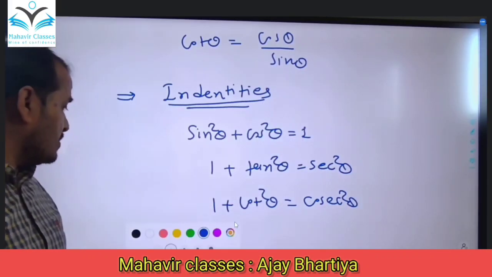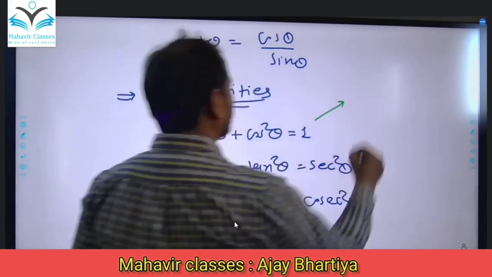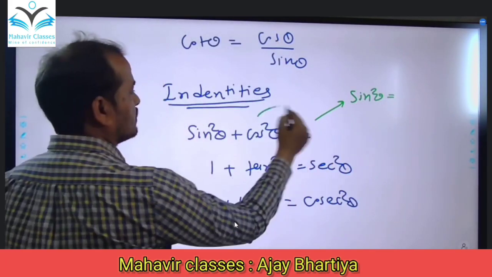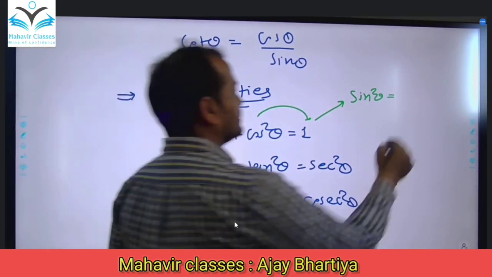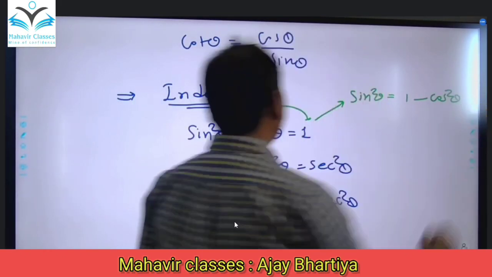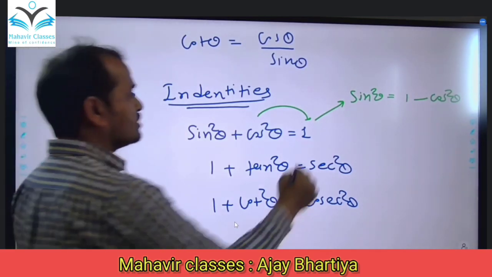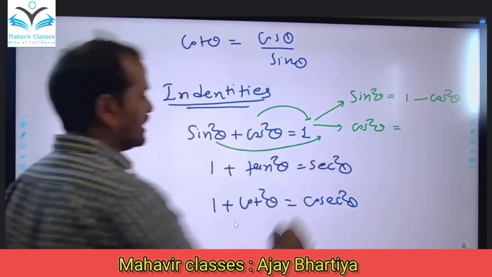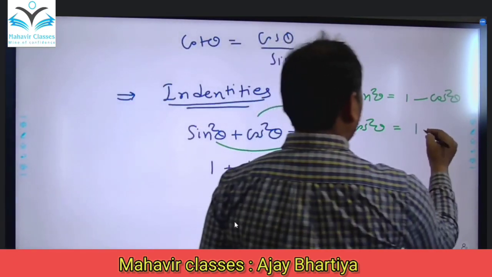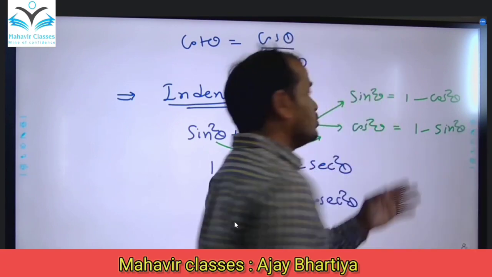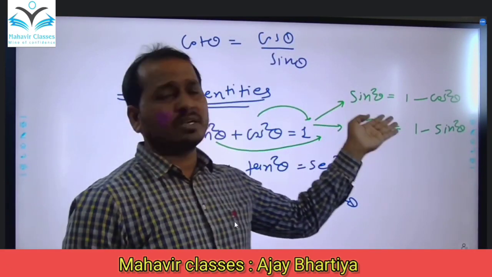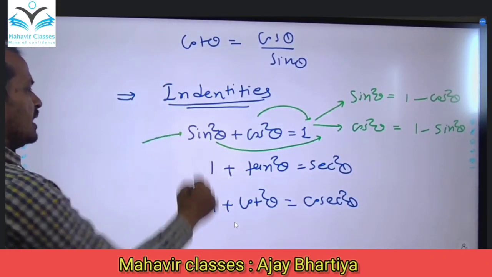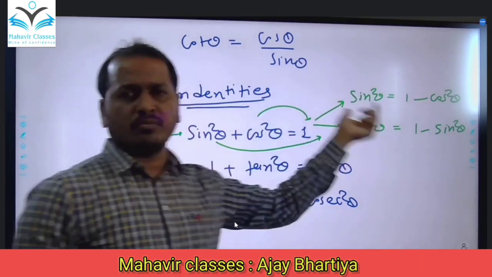It may come as sin square theta is equal to 1 minus cos square theta, by changing the side. Also, cos square theta is equal to 1 minus sin square theta. So you can use these formulas also. This is the main formula, and you can derive all these from it.